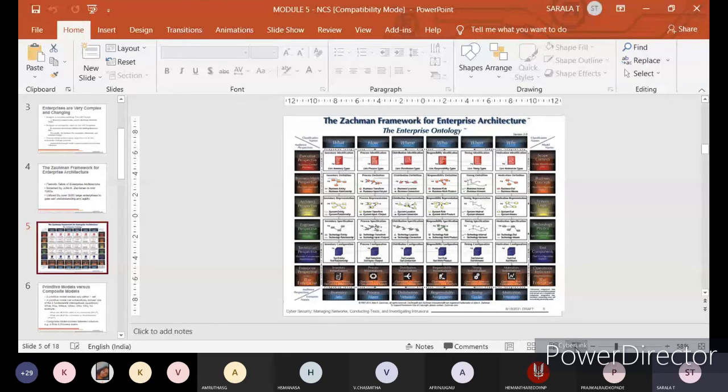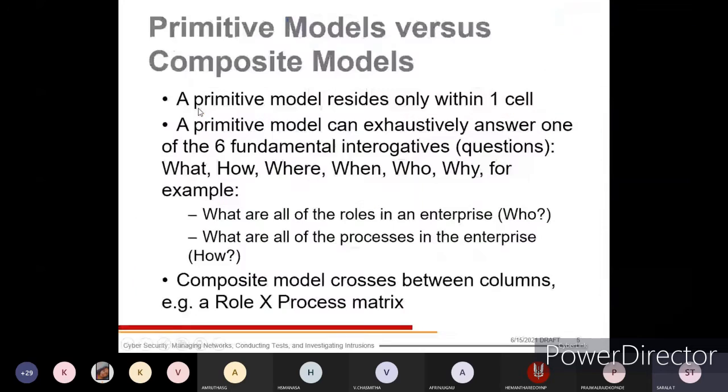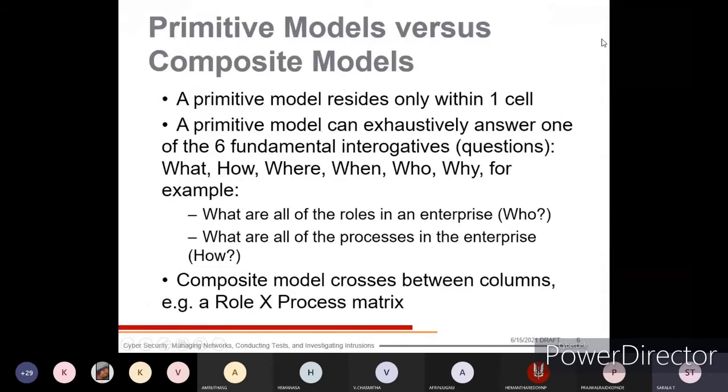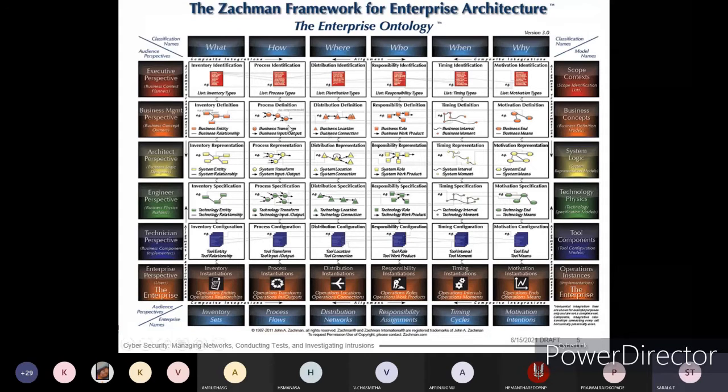Primitive models versus composite models. A primitive model resides only within one cell, and a primitive model can exhaustively answer one of the 6 functional interrogative questions, that is, what, how, where, when, who, and why. For example, you can see here we have asked only with respect to these questions. 6 questions we will be asking with respect to each and every level. Okay, that's why it is a primitive model that resides only within one cell. You can take it as one part here.